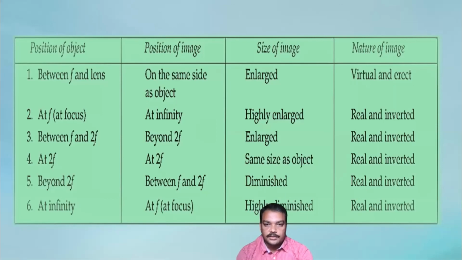A summary of the object and image positions of the convex lens is given in the form of a table.